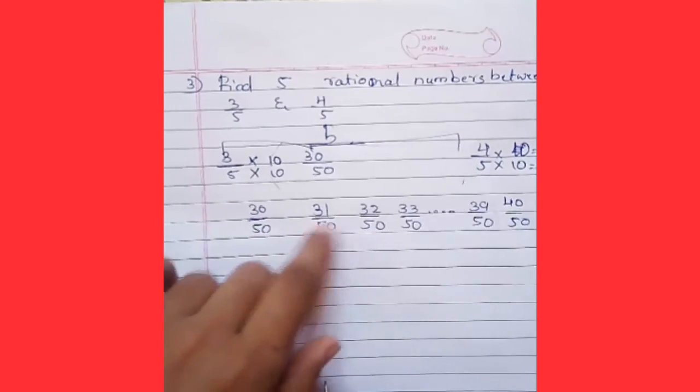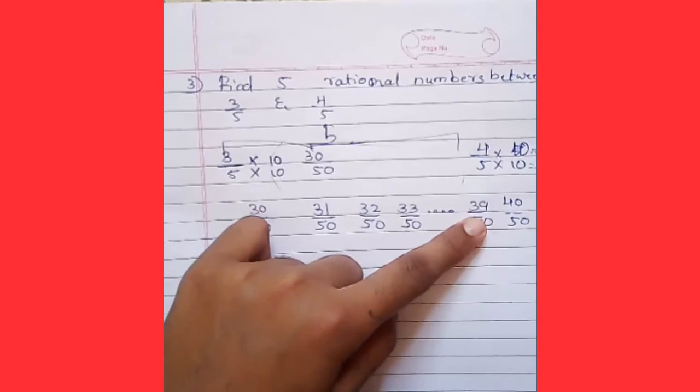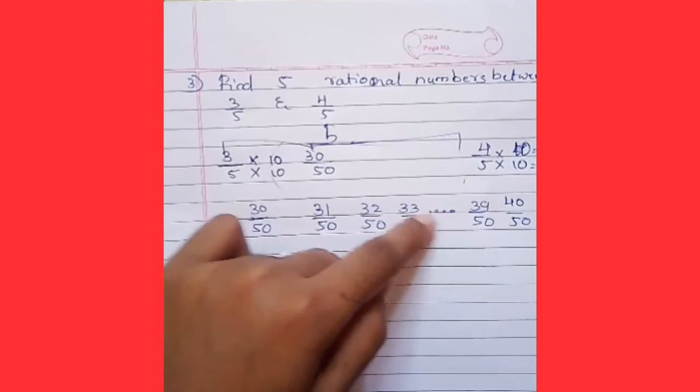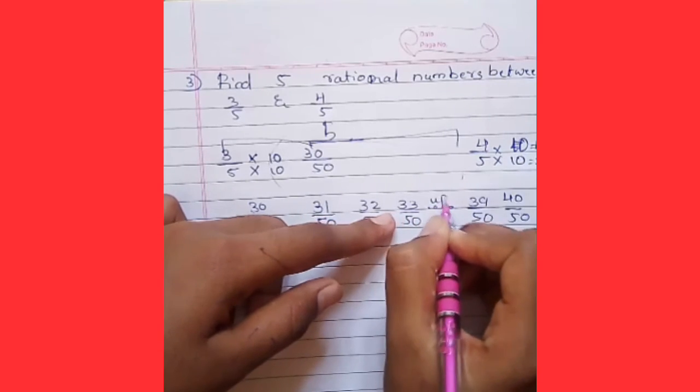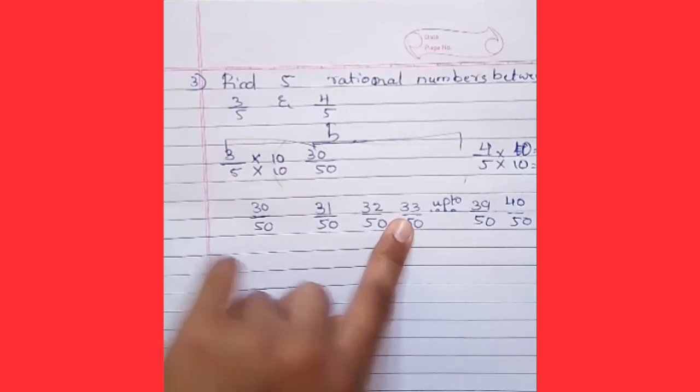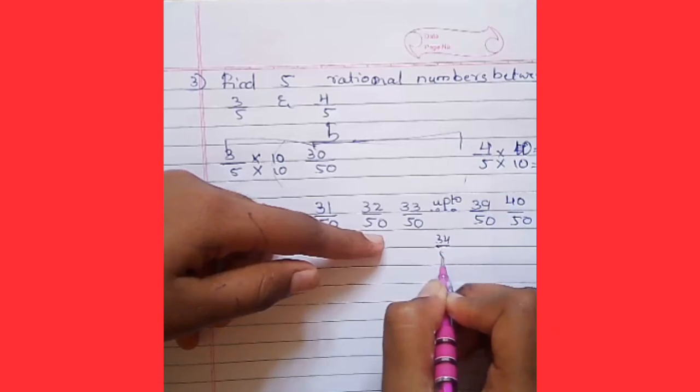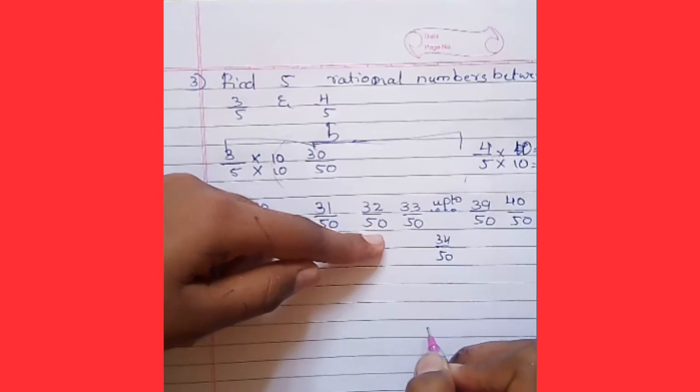See, 1, 2, 3, 4, and so on. Here there are up to 33. You can also write here 34 by 50 up to 39 by 50.